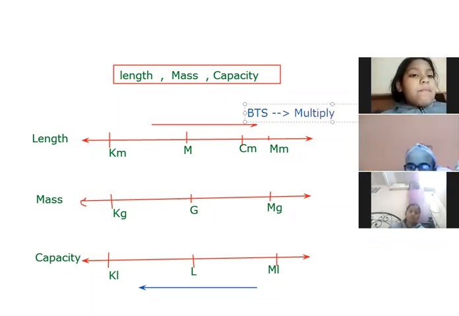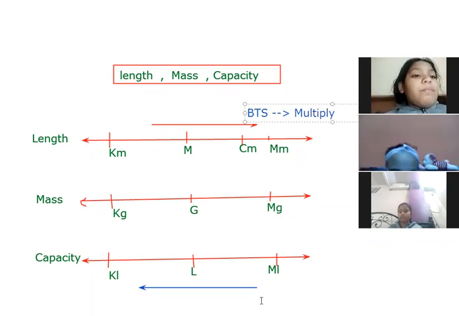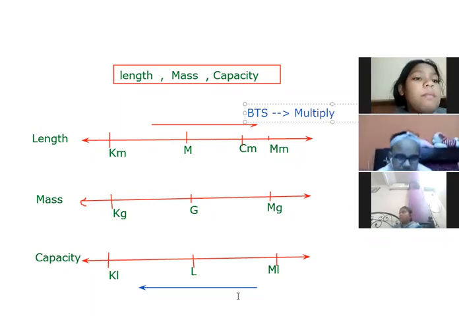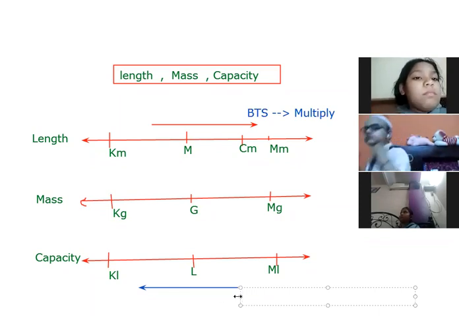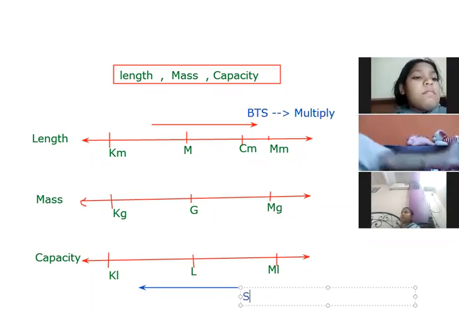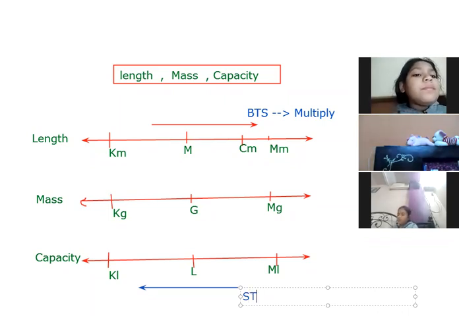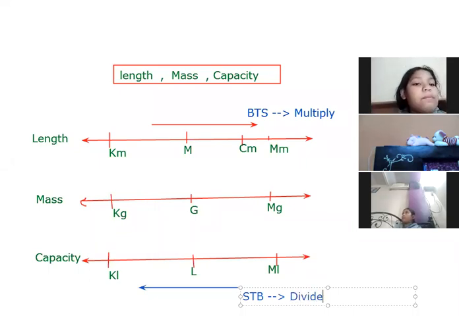Multiply. Very nice. Similarly, if we are moving from right hand side to left hand side, we can use divide. Divide, and this concept can be termed as small to big, STB. STB means smaller unit to bigger unit. So here we can use the division option.